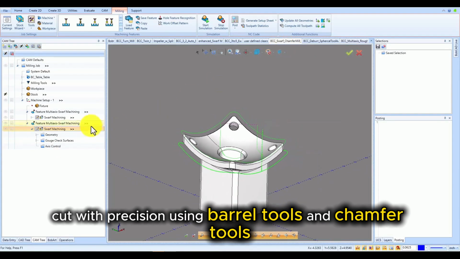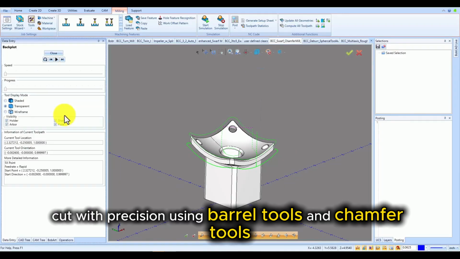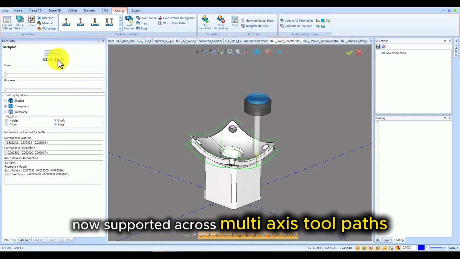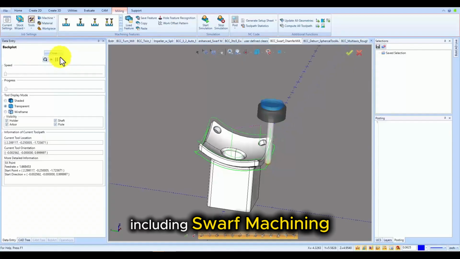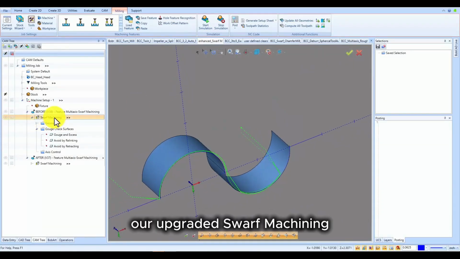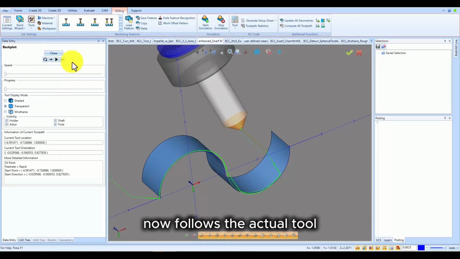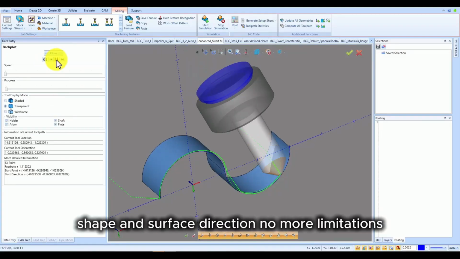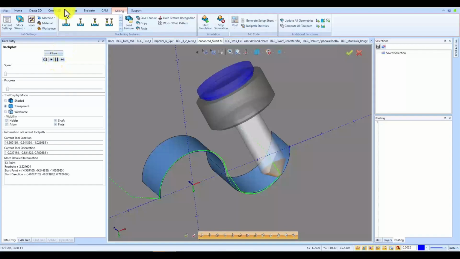Cut with precision using barrel tools and chamfer tools, now supported across multi-axis tool paths, including swarf machining. Our upgraded swarf machining now follows the actual tool shape and surface direction. No more limitations.